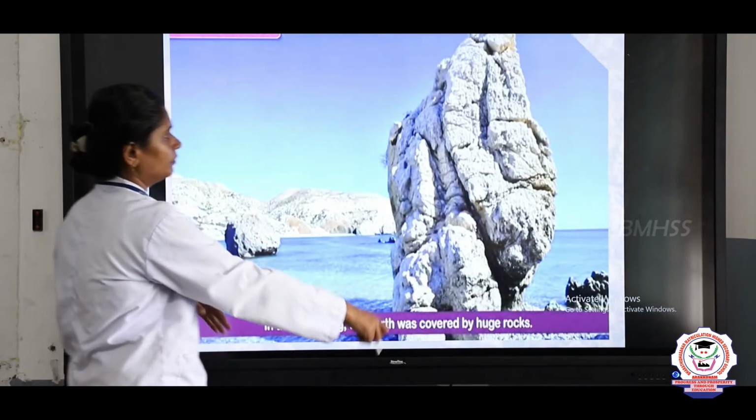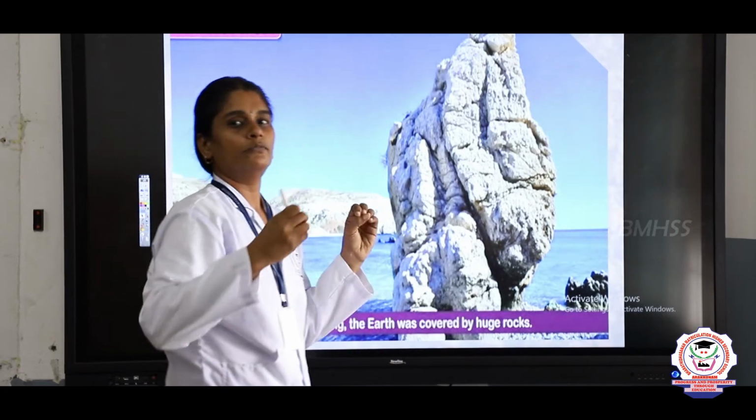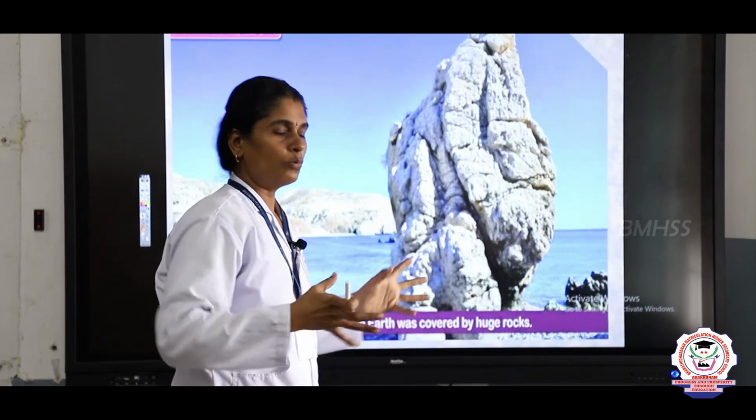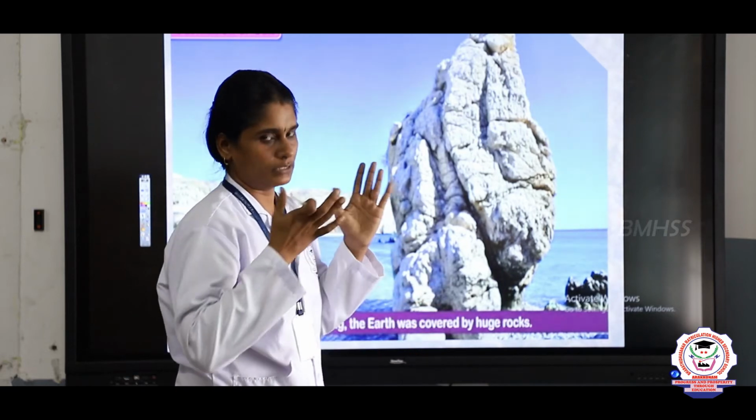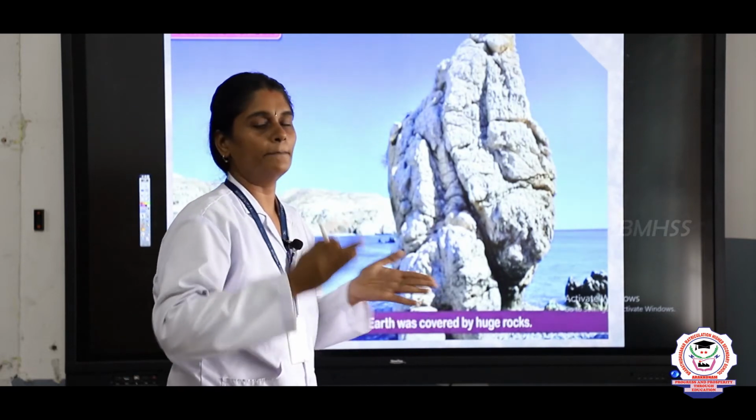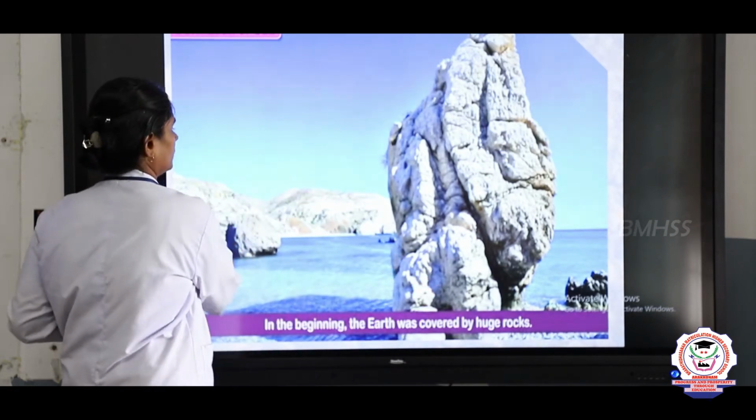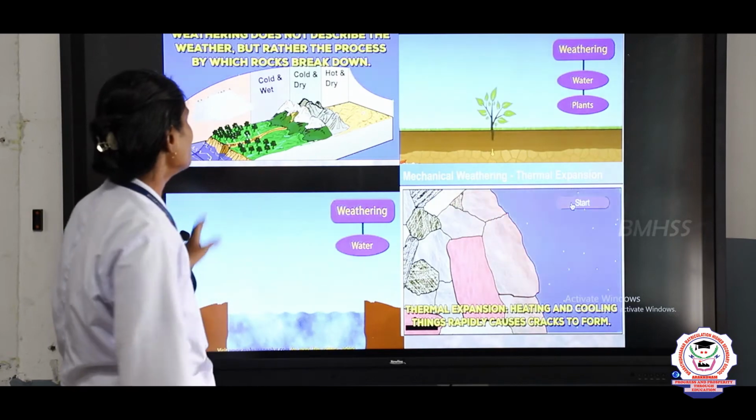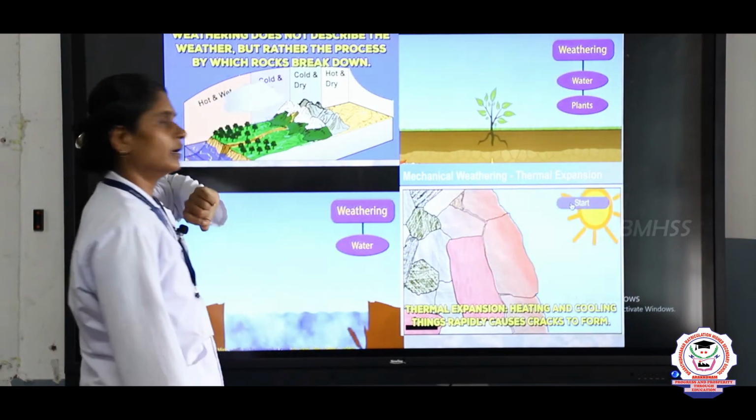So, you can see the big rocks. When the earth was formed, it was full of rocks, but now we can see in many places it is full of soil. So, it is full of rocks as well as soil. Some part of the rocks has been broken down into soil. You can see how the soil is formed due to the weather.